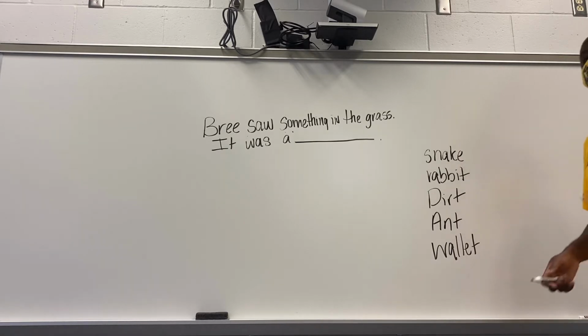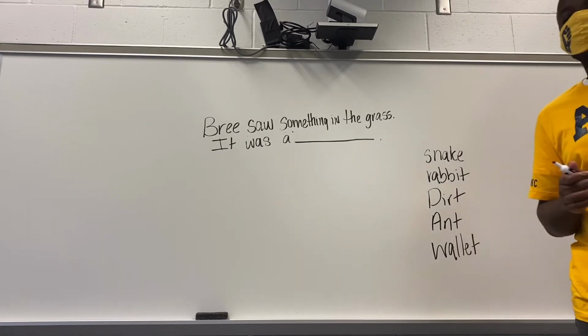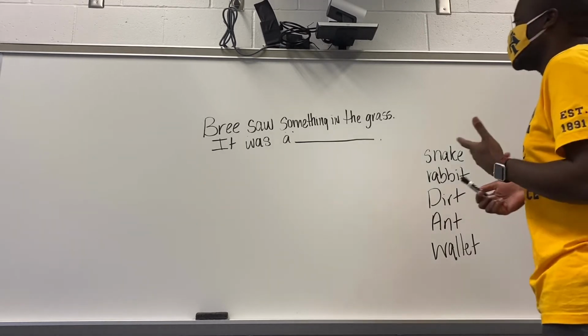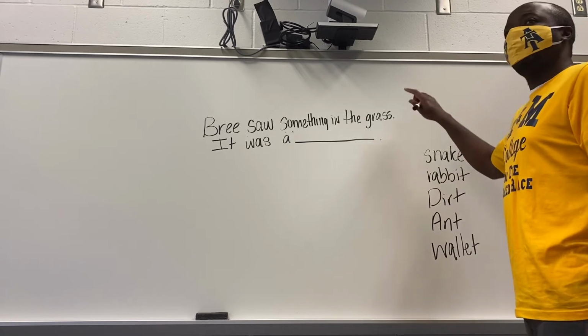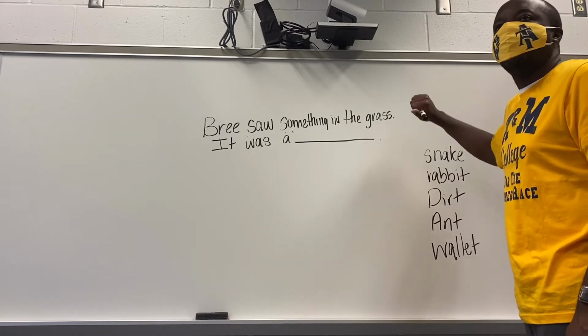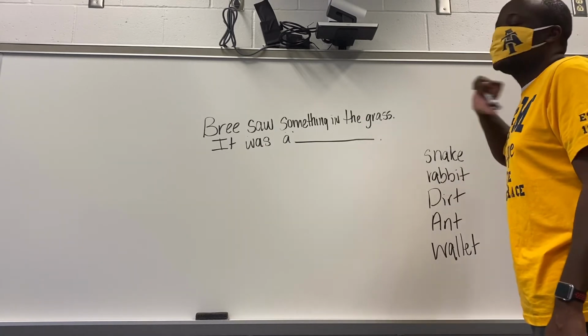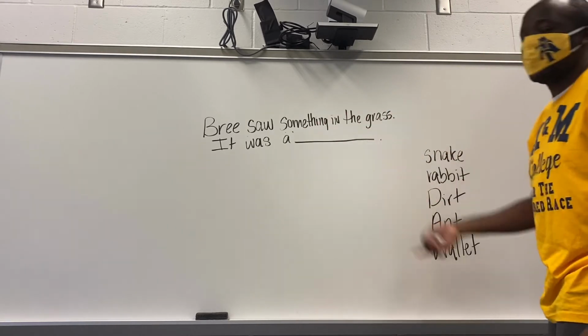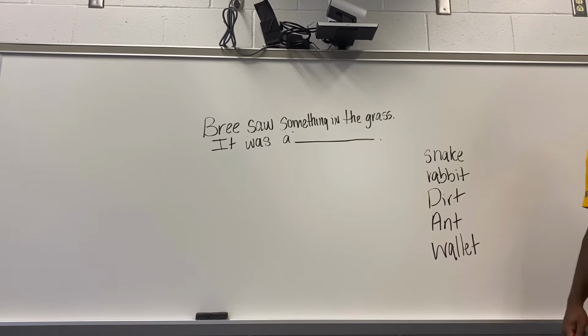Great. So today in writing, we're going to be adding on to our previous lesson where we started talking about brainstorming ideas. So this is another way that you can brainstorm ideas when you want to plan some writing. So we can use a sentence starter. Sometimes I may give you some sentence starters as something to think about. So if I was to give you Bree saw something in the grass, it was a, you've all named all these great things.